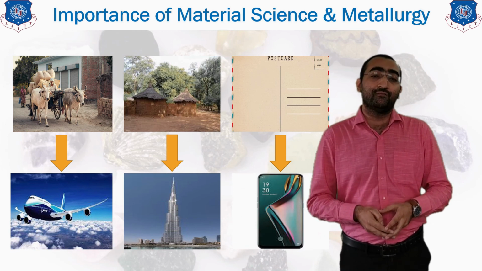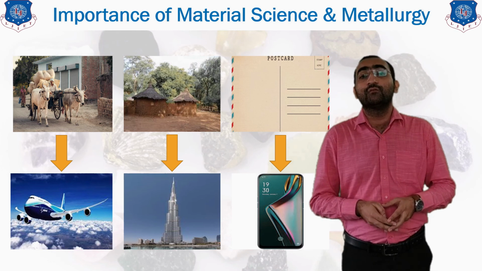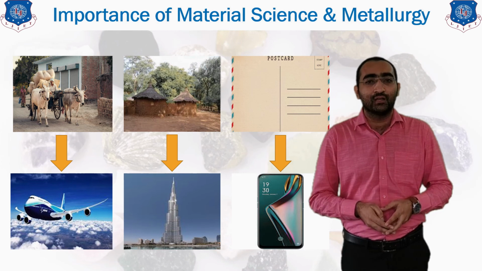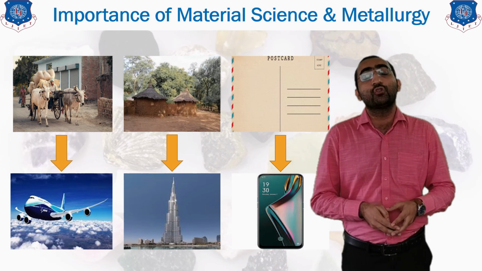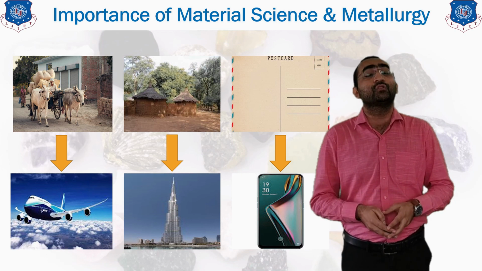With one click they can talk with each other, or they can video call themselves with the other things. So in this way, due to the advancement of the material, we can say that our life has also become easier. And in this way, I have shown you some of the examples of the material science.